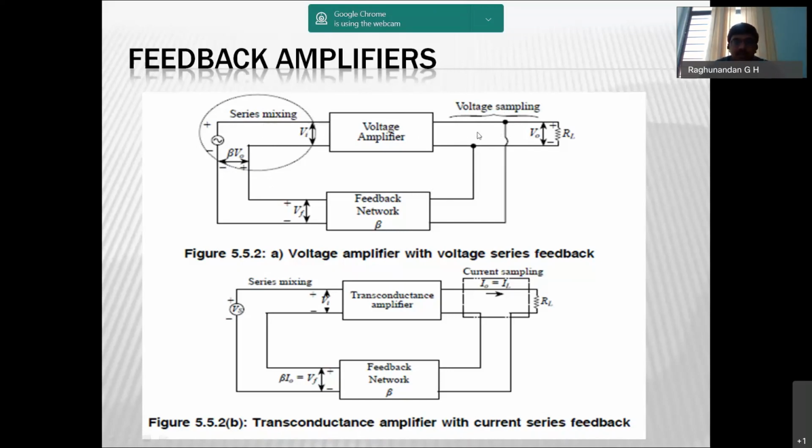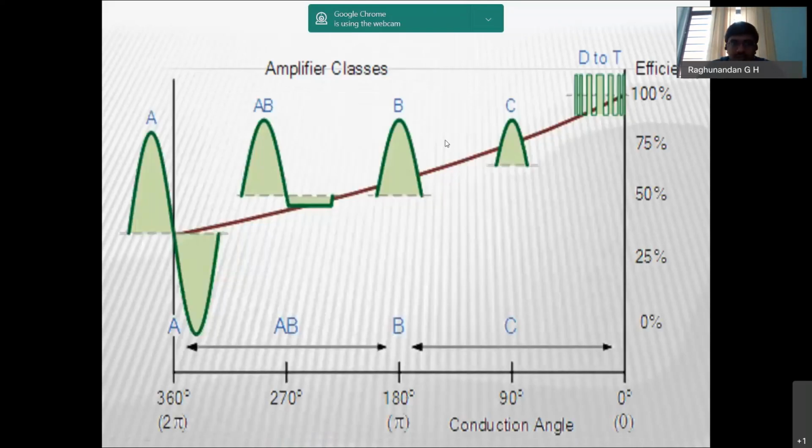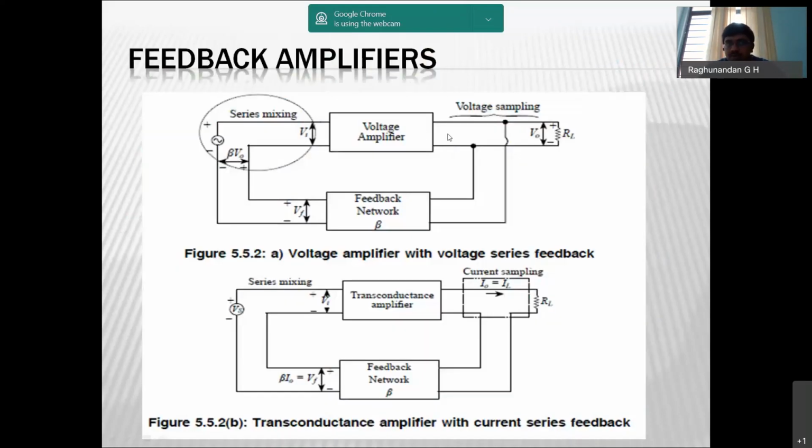Now here we have a voltage amplifier, that means it takes an input in terms of voltage and gives the output in terms of voltage. When you take the output in parallel like this, shunt connection, then the sampling is known as voltage sampling.